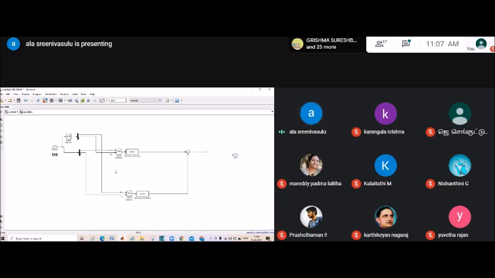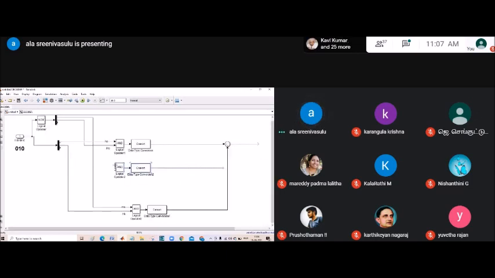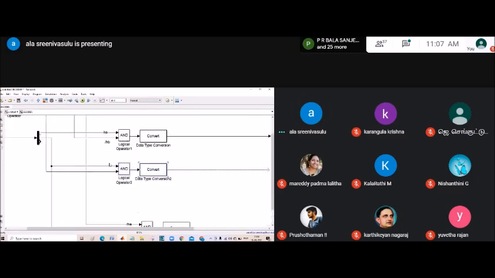Similarly, now 1, 0 you can take, again 1, 0. What is 1, 0? HB, HC bar. This is HB and this is HC bar.